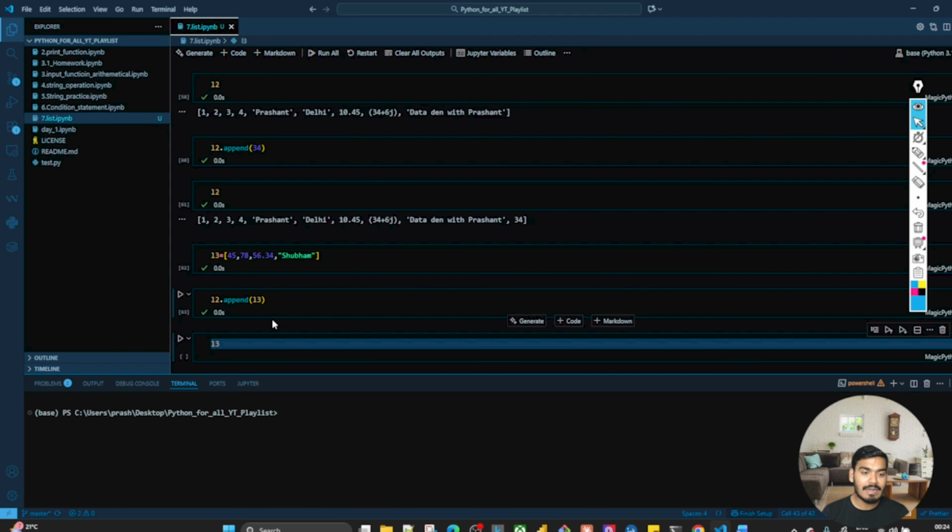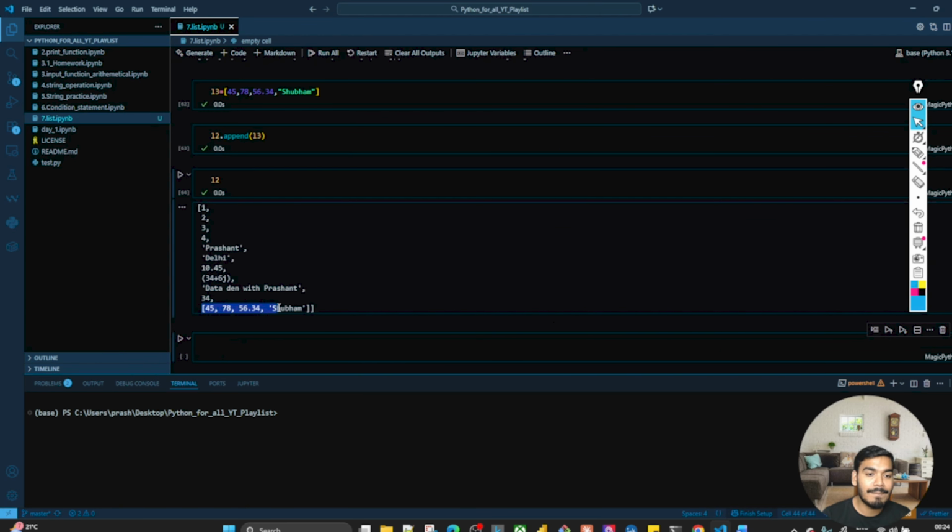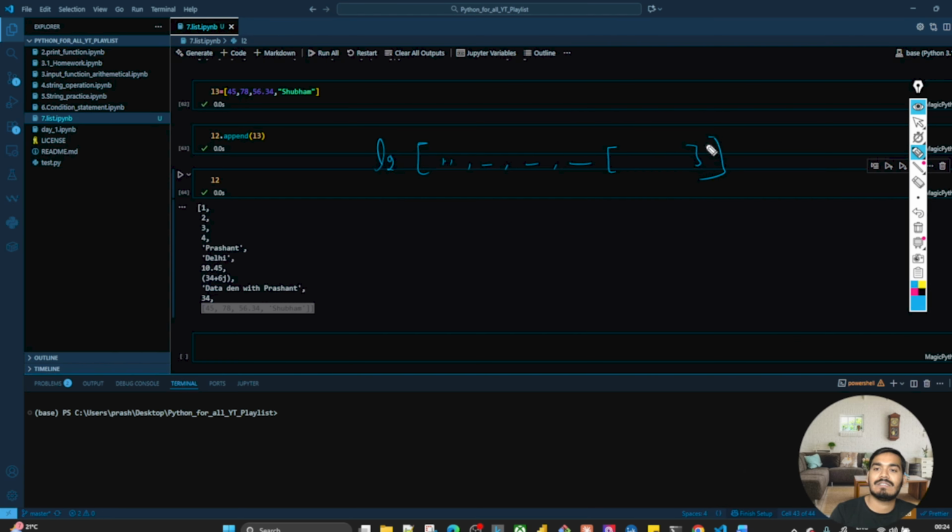Now it's appended. Let's try to execute the L2. So at the end, you have the complete list appended. Let's try to execute this part and understand it. Under the L2 we had a certain element. Now we have one list, L3, which has some value, so the entire list is getting appended over here, guys. Perfect.